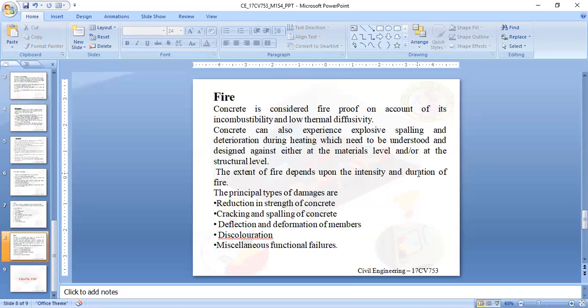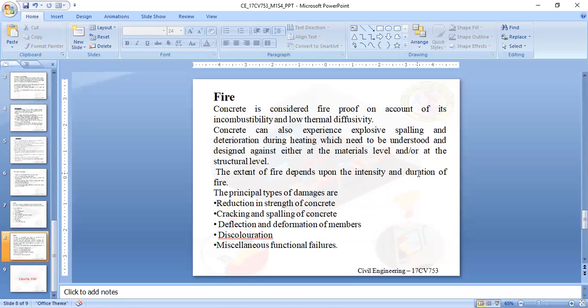When fire occurs in structures, some of the principal damages are as follows. It reduces the strength of concrete up to 300 to 400 degrees centigrade, where there is not much difference in strength. When it crosses beyond 400 degrees, the strength of the concrete will reduce. Next, cracking will develop, shrinkage will develop when the temperature is high, and spalling will occur.